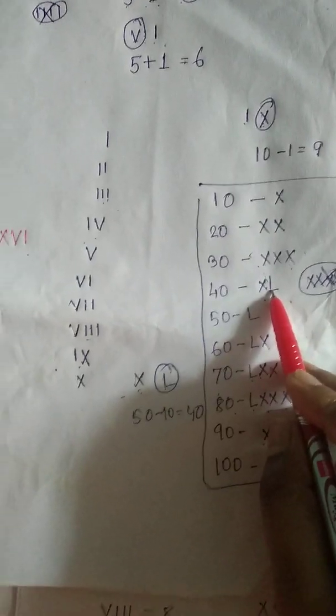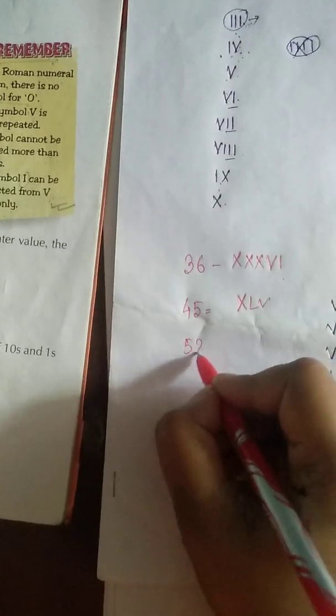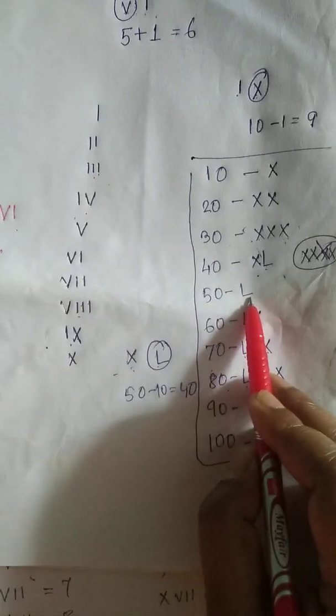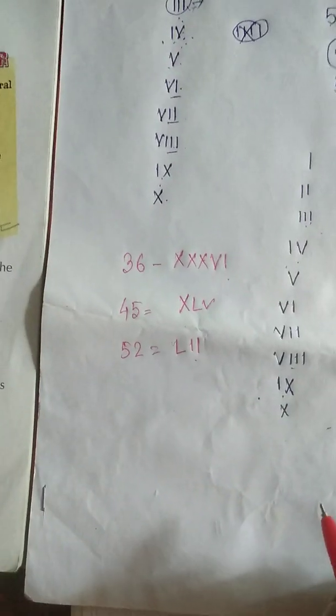Now if I tell you to write 45. So 40, you see what is given here? X and L. So X and L means 40, and 5 means V. This is 45. If I tell you to write 52, then 50 means L, so I will write L here, and 2 means I and I. It means 52. Is it clear,